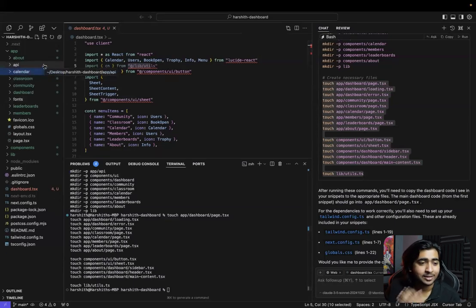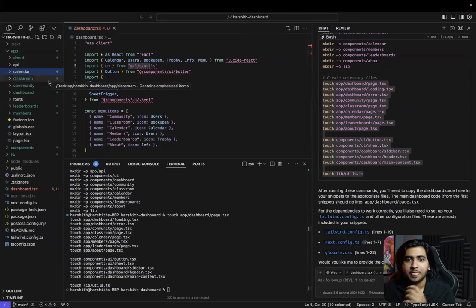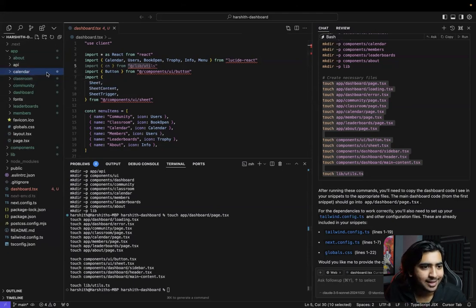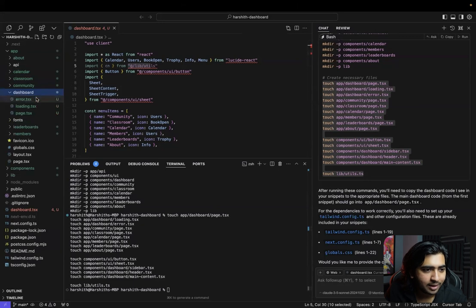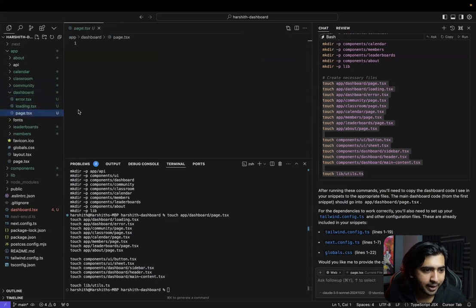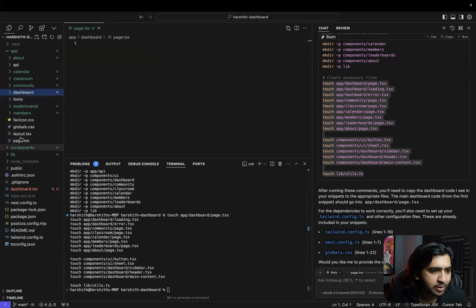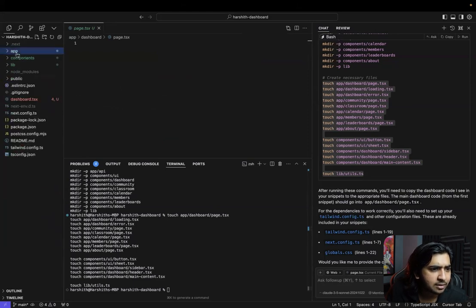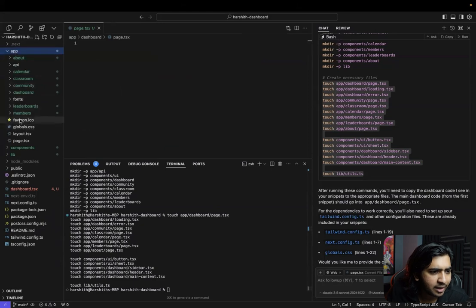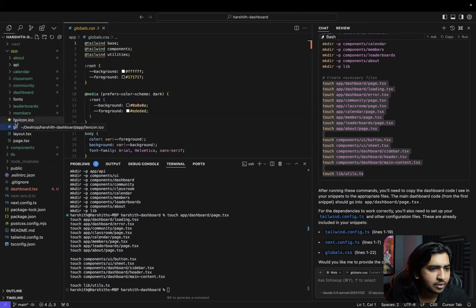Look at how amazing the whole folder structure is. Calendar, classroom, community, dashboard, error, this, and page, and then fonts was already there. Where's components? Yeah, components, as you can see, it's supposed to be in app itself, right?